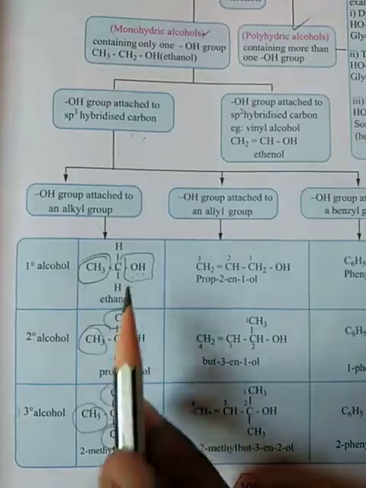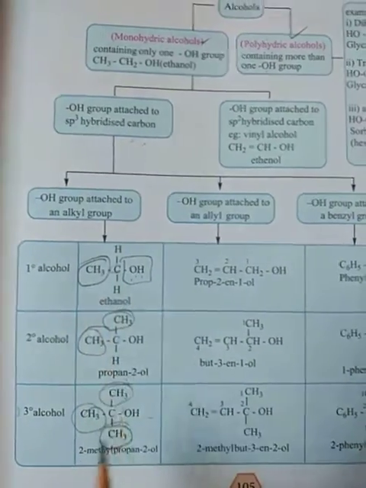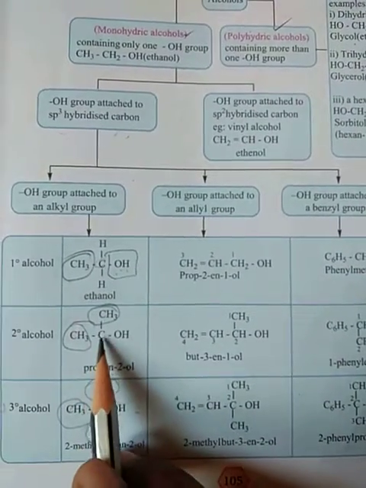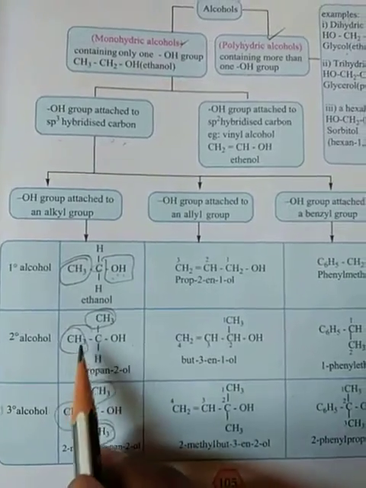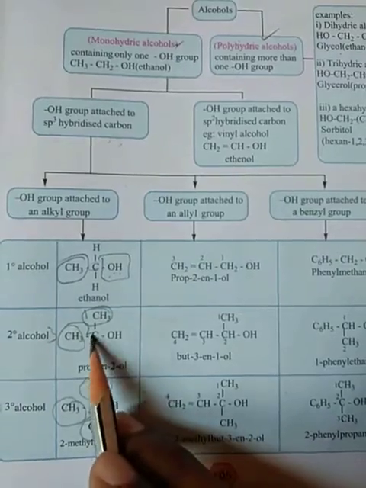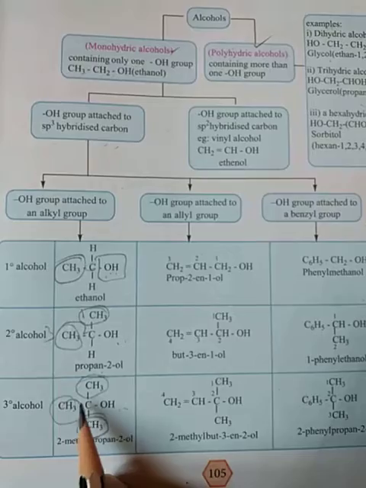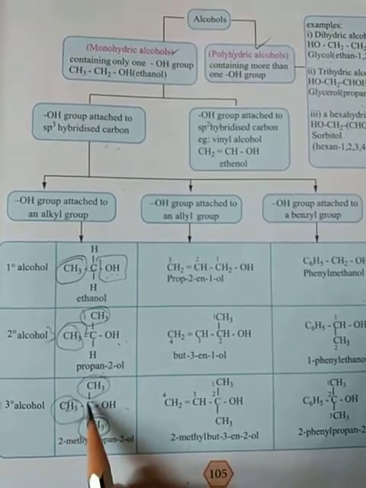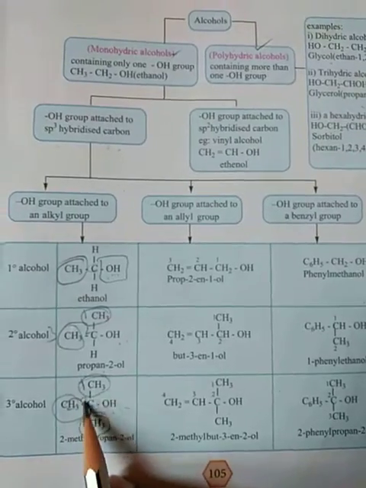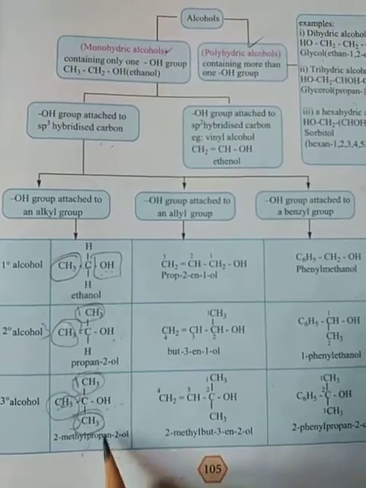So the IUPAC names: carbon 1, 2, ethanol. With 3 carbons where the second carbon atom is attached to the alcohol, 1, 2, 3 carbon propane, propan-2-ol. Another: 2-methylpropan-2-ol, 3-carbon propane with a 2-methyl, 2-ol.